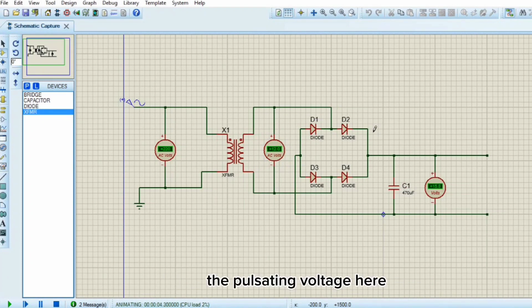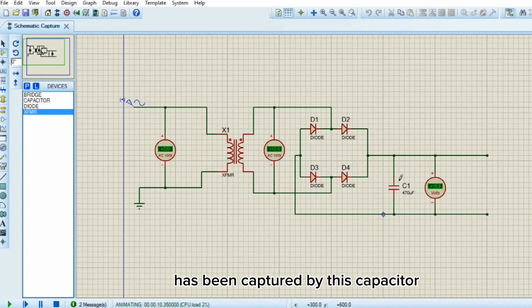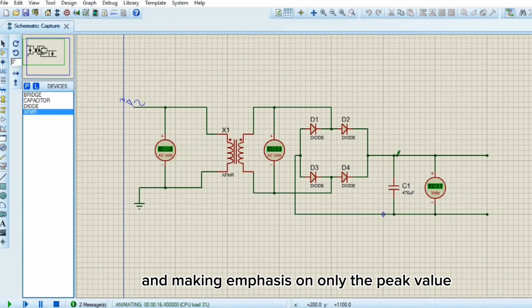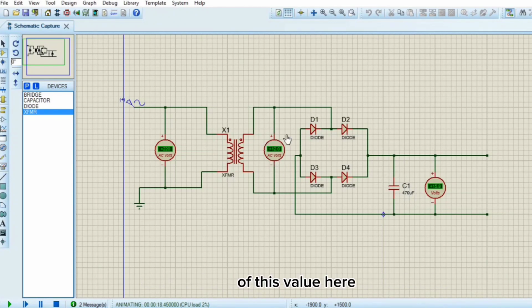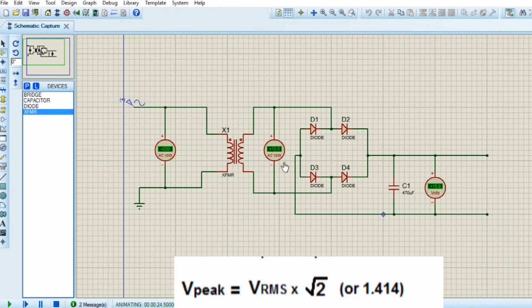The pulsating voltage here that is supposed to be going as our output here has been captured by this capacitor. And this capacitor does that by just paying attention and making emphasis on only the peak value of this value here. And how do you get the peak value? There's a formula for that. It's the RMS times root 2, which is RMS times 1.414. When you do that, you're going to get a value higher than the RMS.